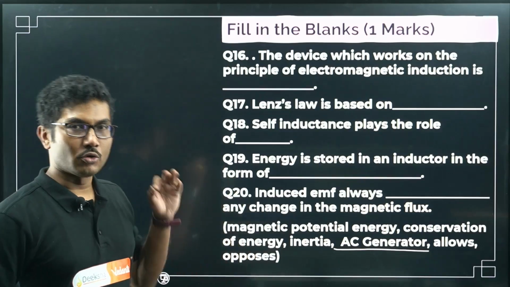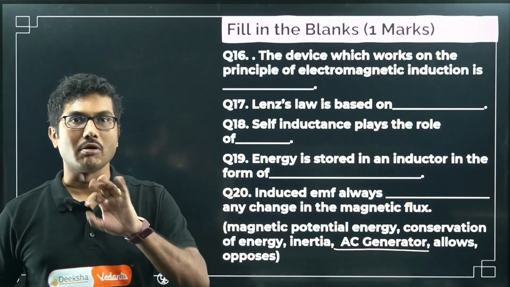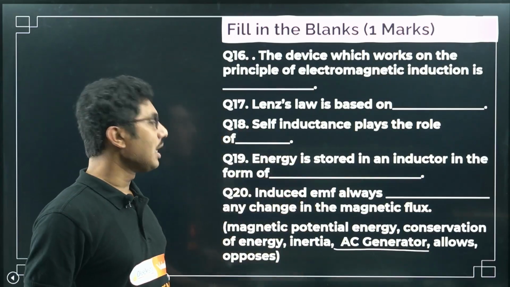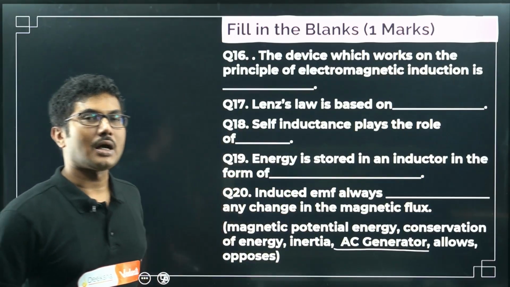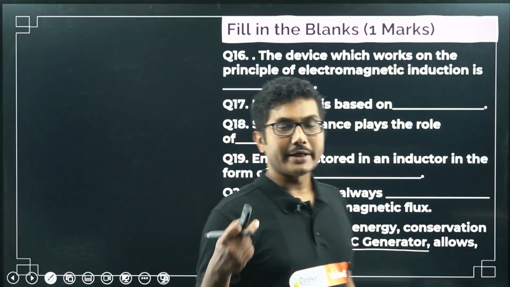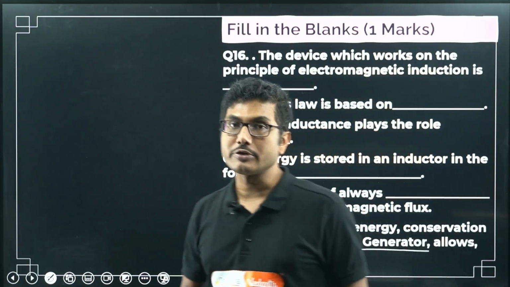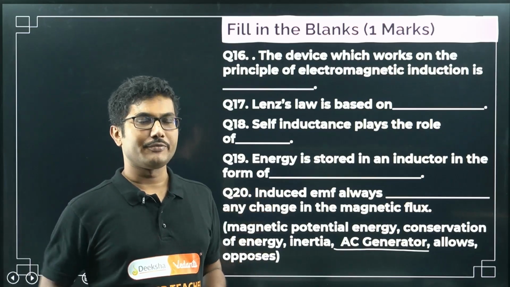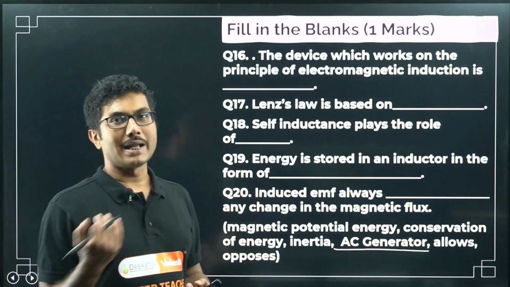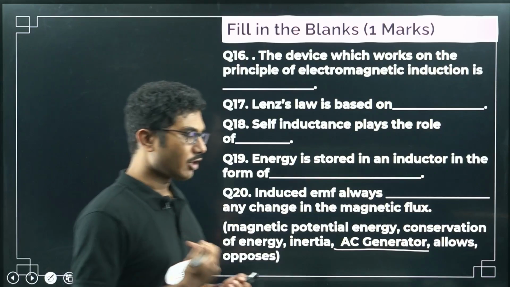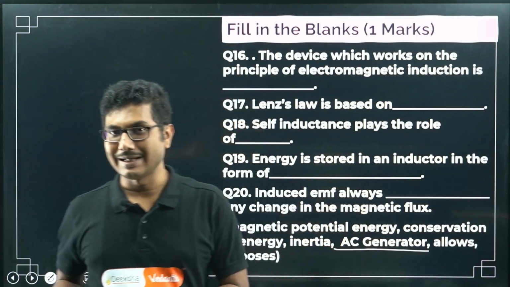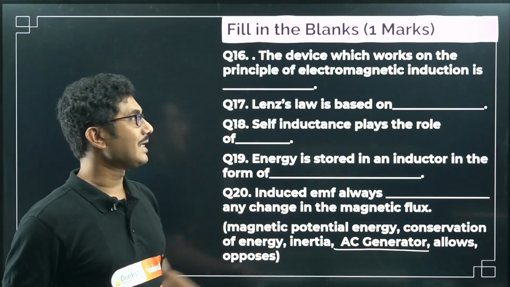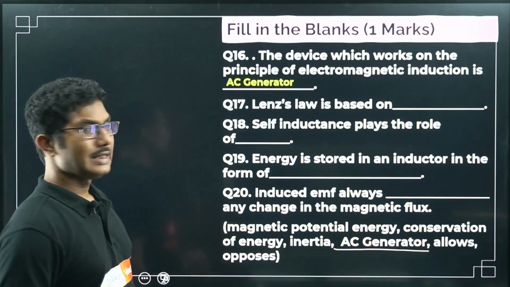If it is making no sense, then definitely your answer is wrong. Device means it will be a device. Maybe in the exam there will be another option, say transformer. Transformer is also a device, so you have to be careful. If you don't know the answer, eliminate by checking whether the given option makes any sense or not. So only AC generator makes sense, so the answer will be AC generator.